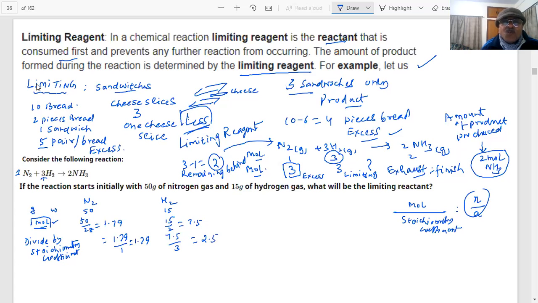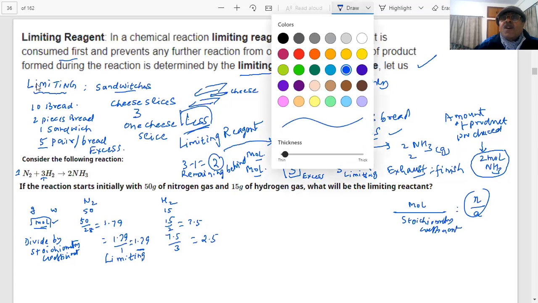Now, which is more? This is 2.5, more. This is less. Therefore, the simple technique: this is my limiting reagent. Which is the limiting reagent here? Nitrogen gas. Okay. See how fast we are able to do it now.